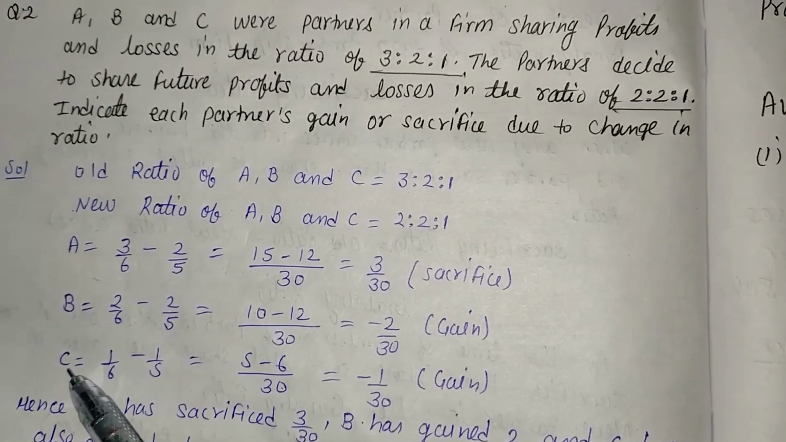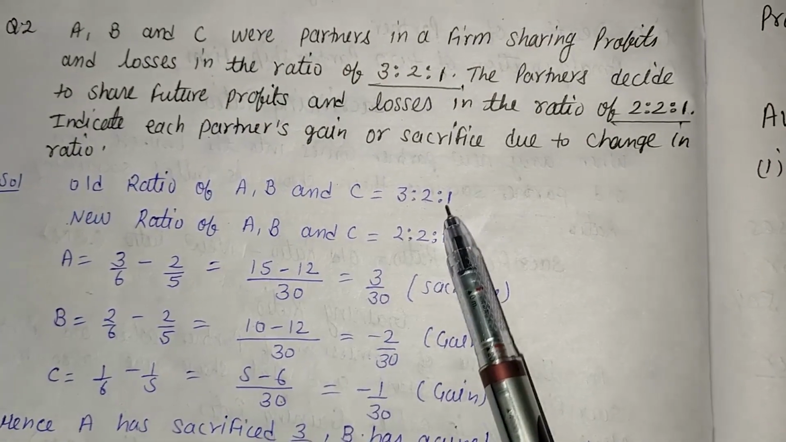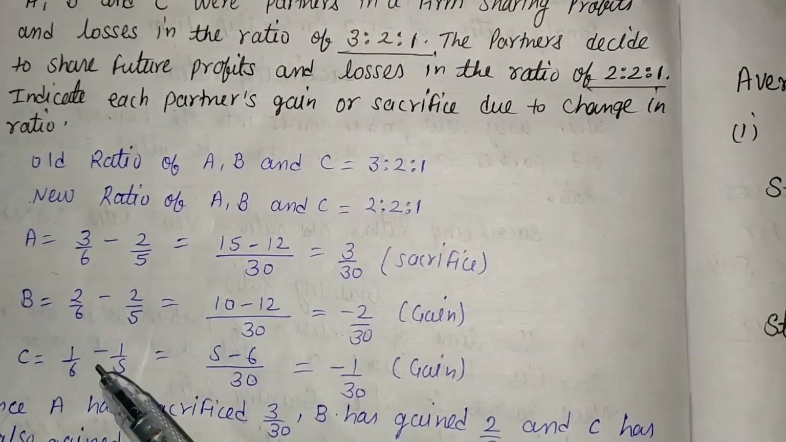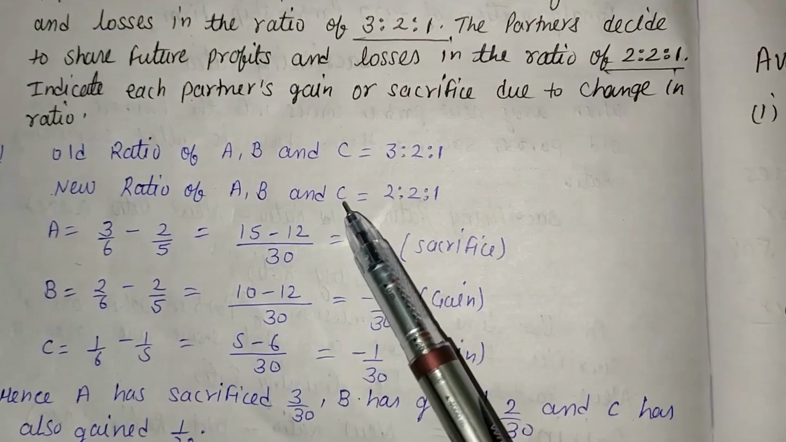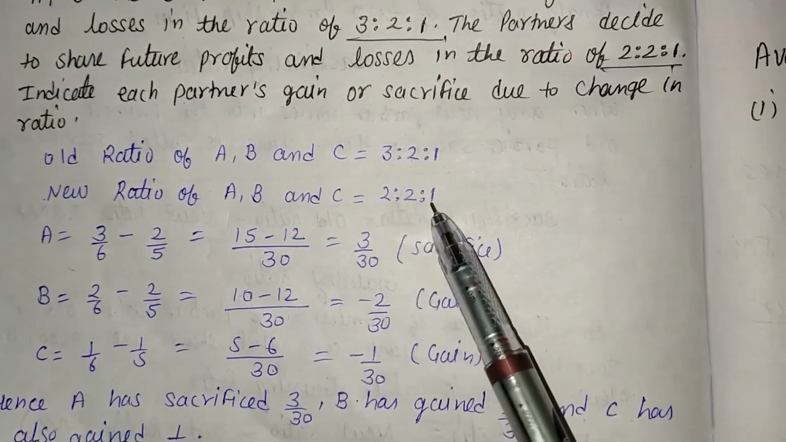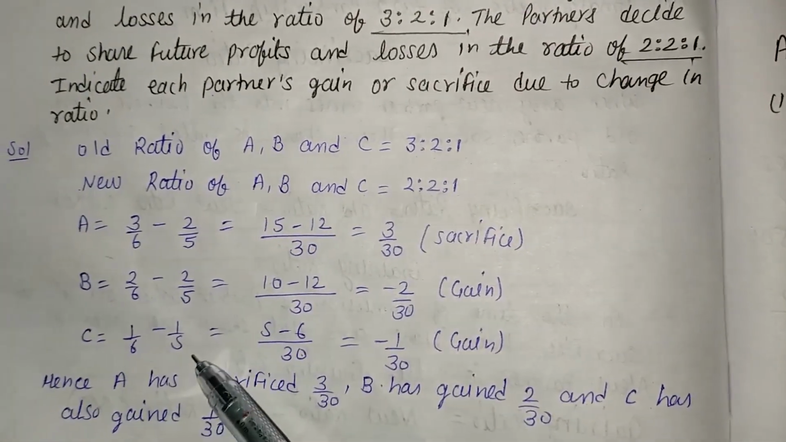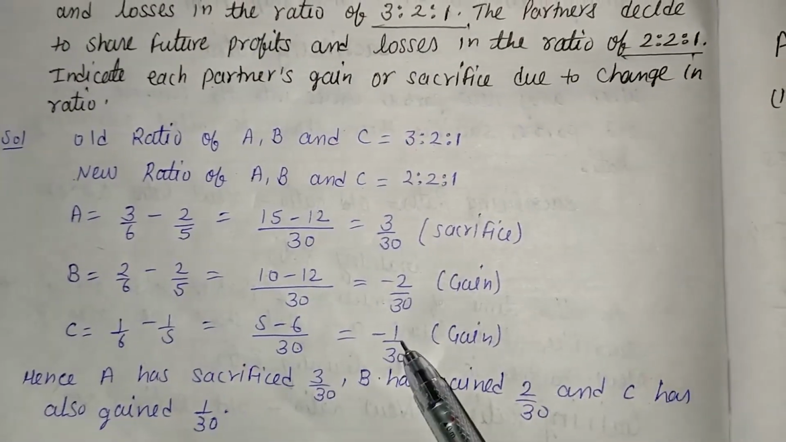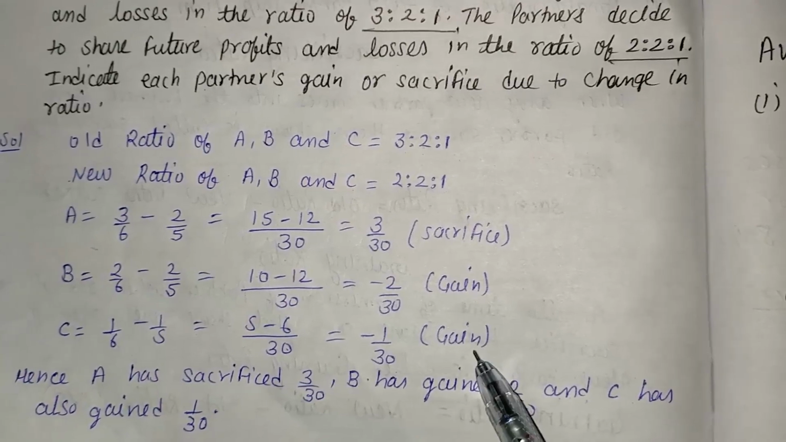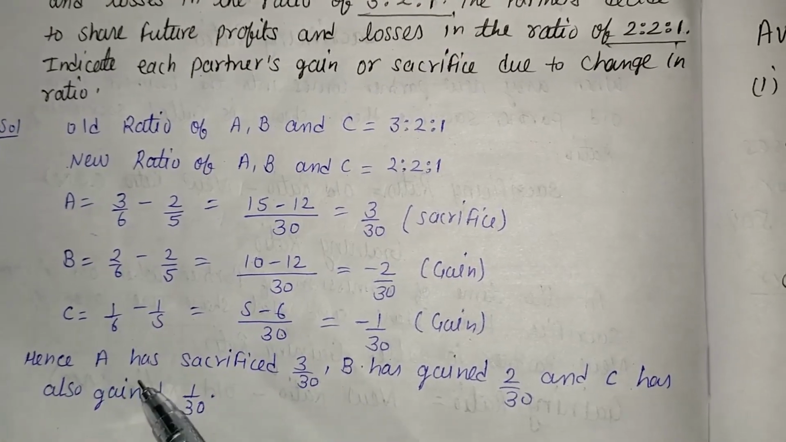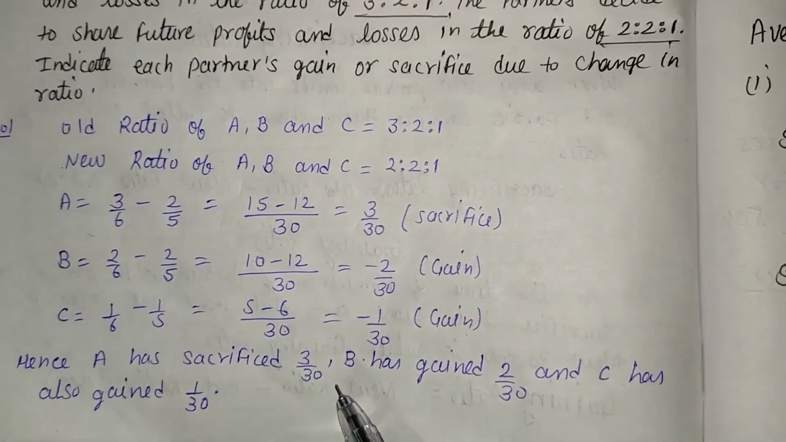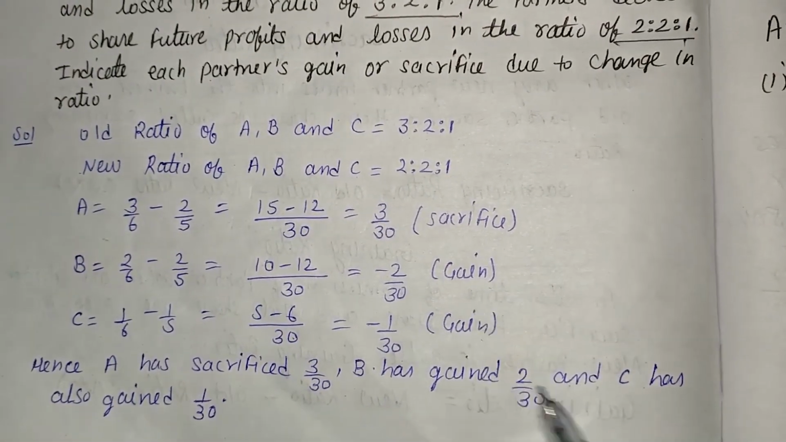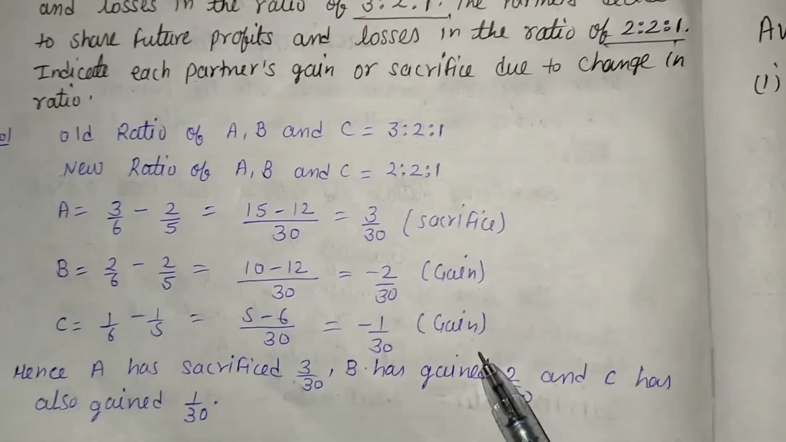Now similarly, the old share of C is 1. Total of this is 6. We are getting 1/6 minus the new ratio of C, which is 1. Total of this is 5. We are getting 1/5. After solving this, we are getting minus 1/30. Here also the minus sign is there, that is gain. So the conclusion is that A has sacrificed 3/30, B has gained 2/30 and C has also gained 1/30.